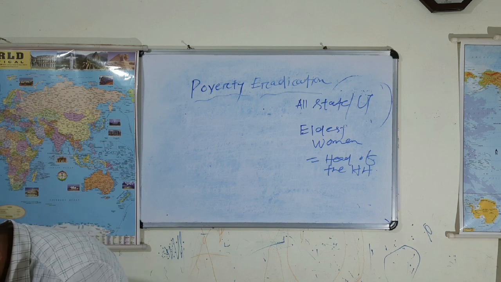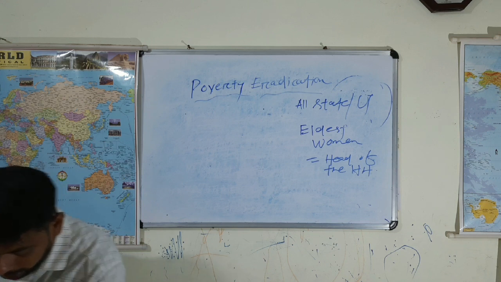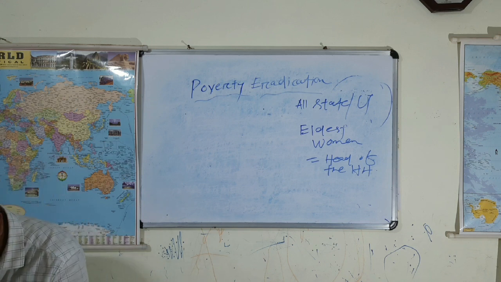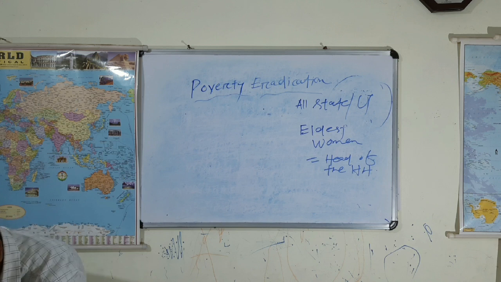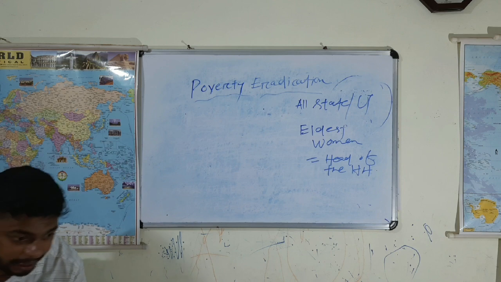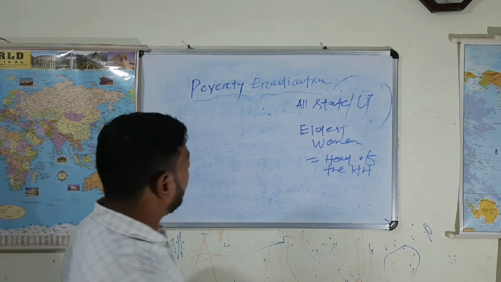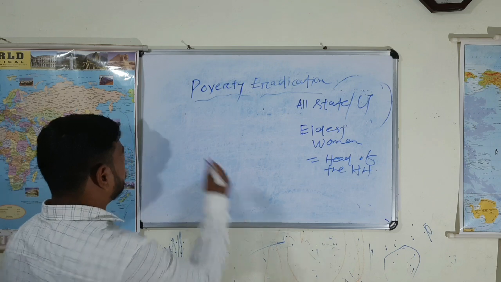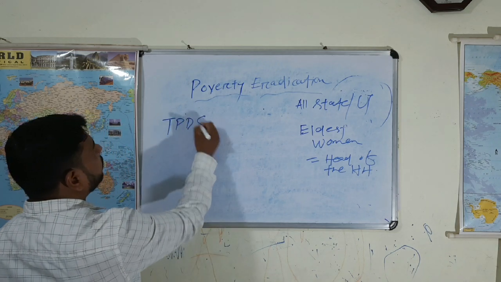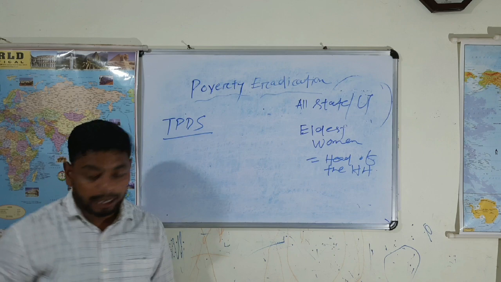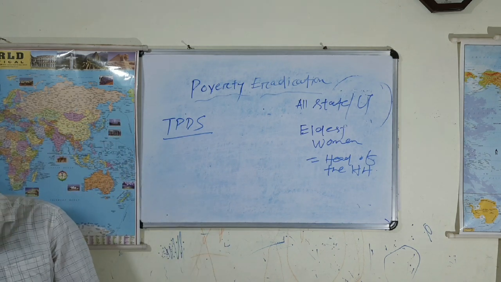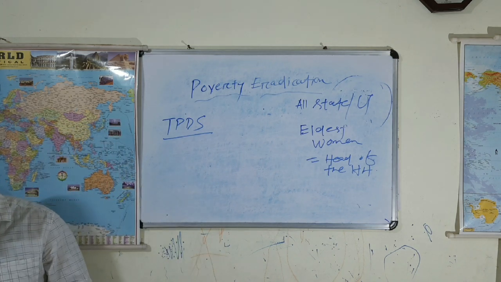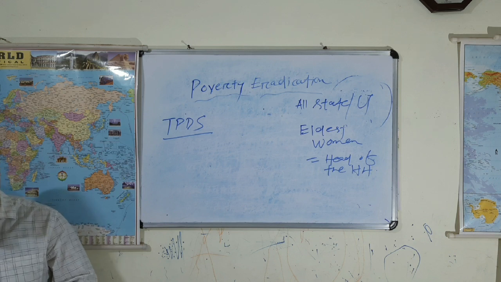Got it? Next one. So under the National Food Security Act, who will be called the head of the household? It is the eldest woman member of the household. And as I already told, it's an act, and which schemes are there? The first one I told, the targeted public distribution system. It was launched in which year? In the year 2000. Okay.